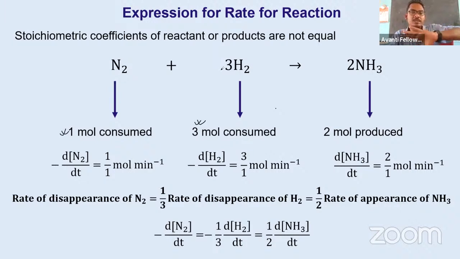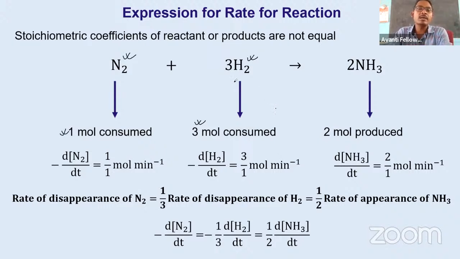If we compare that speed for nitrogen and hydrogen, consumption rate of hydrogen is more than consumption rate of nitrogen. So we can say that if you multiply the speed of nitrogen by 3 times, that is the speed of hydrogen, because it is consumed like that.